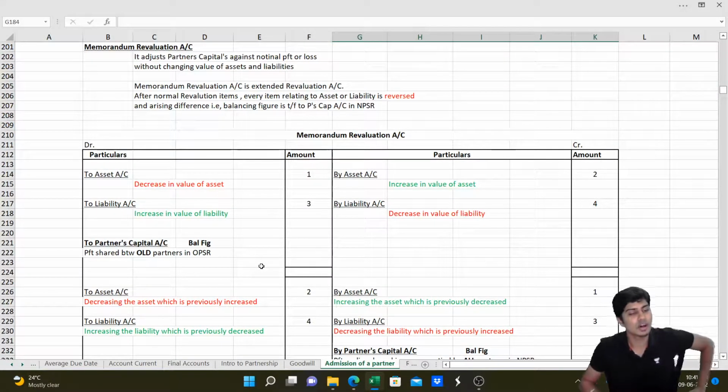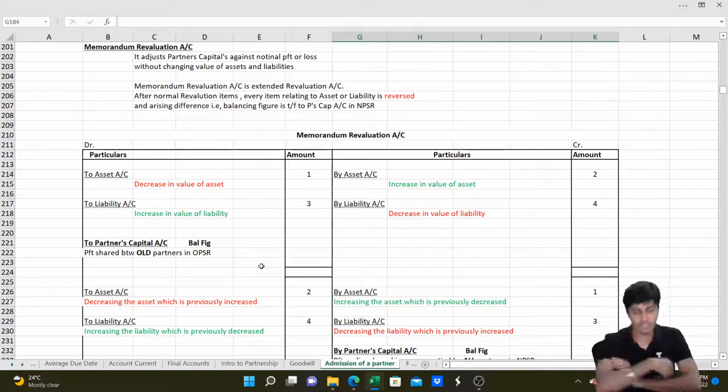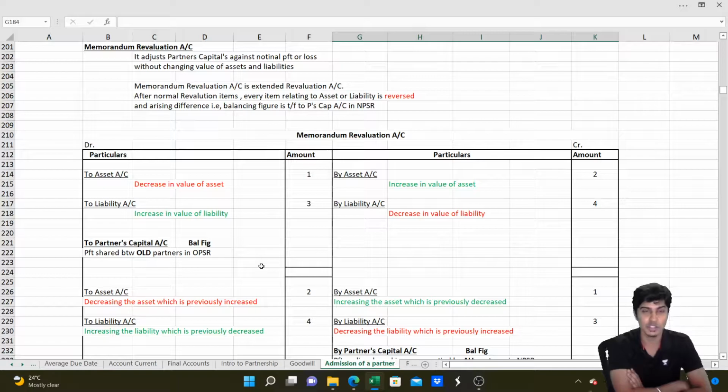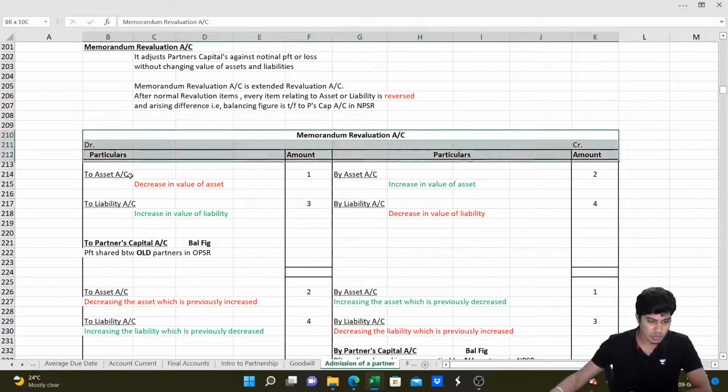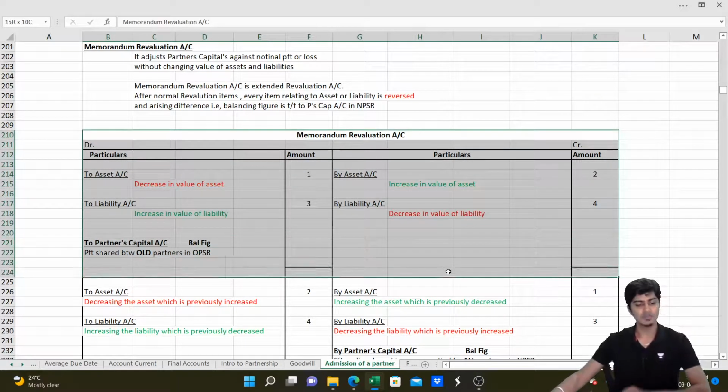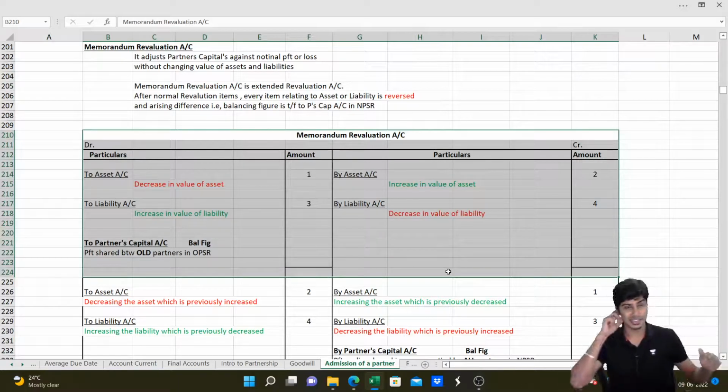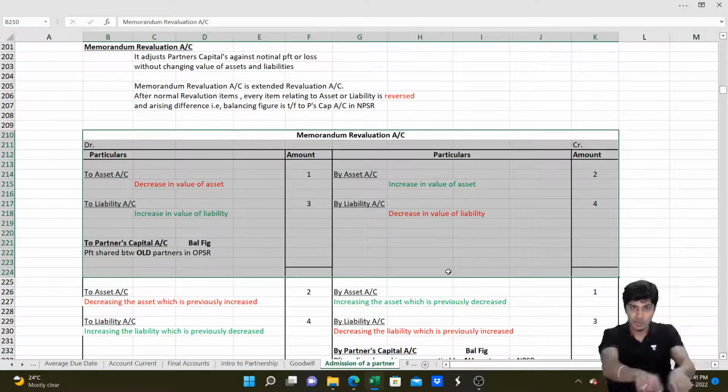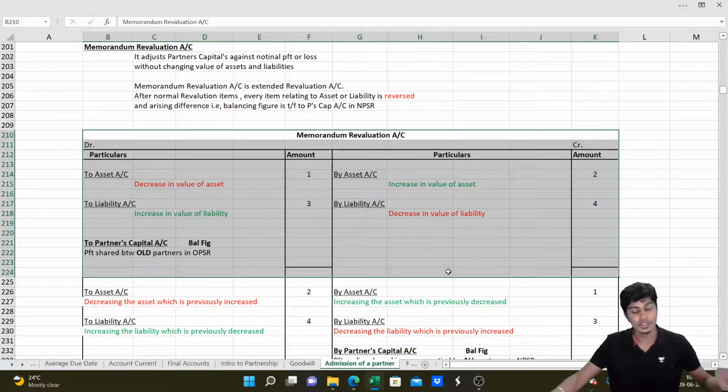In certain cases, the organization doesn't want to change the value of assets but needs to share revaluation profits or losses. So what do we do? We do it like the routine revaluation account. Account for increase in the asset, decrease in the assets, increase in liability, decrease in liability, identify profit, and share it to partners in the old profit sharing ratio. But if you do this, profit will go to partners, but assets and liabilities also will change. They don't want to do that.